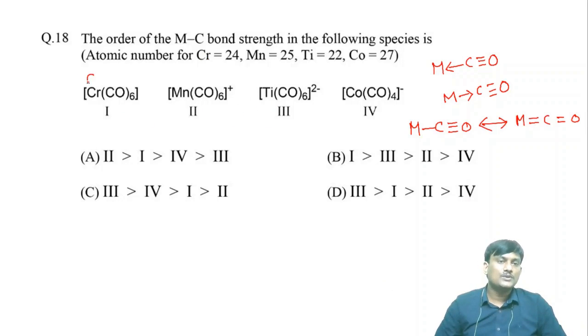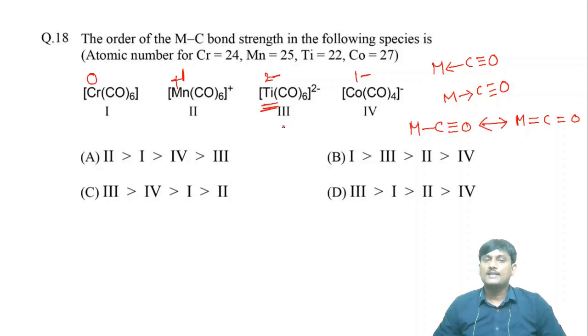Cr(CO)6, the oxidation state is 0, here plus 1. We know that carbon monoxide is a neutral ligand, so the charge will be here 0, here plus 1, here 2 minus, and here 1 minus. Which one has more negative charge on the central atom?